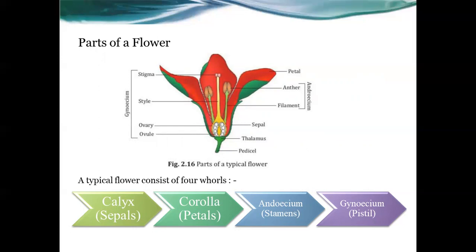The third one is androecium. Anther and filament together are called androecium. And the fourth one is gynoecium. What parts are included in the diagram? Stigma, style, ovary, and ovule. These together come in the category of gynoecium. The other name of gynoecium is pistil. So I repeat: calyx, sepals; corolla, petals; androecium, stamens; gynoecium, pistil.